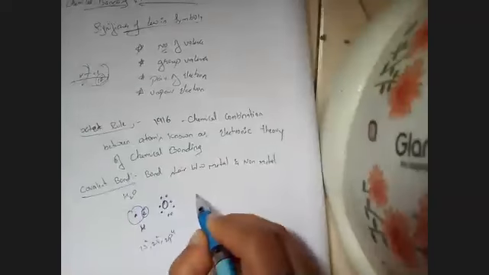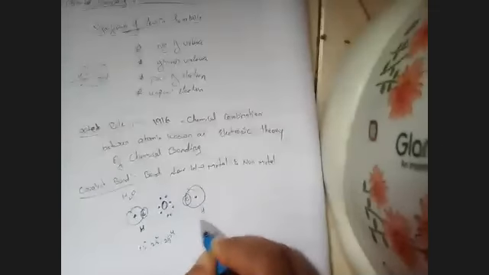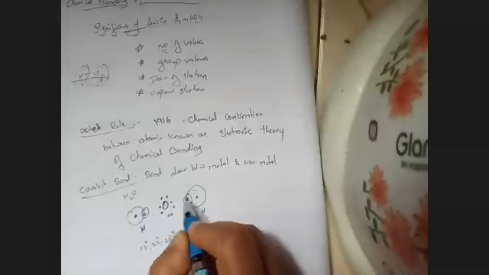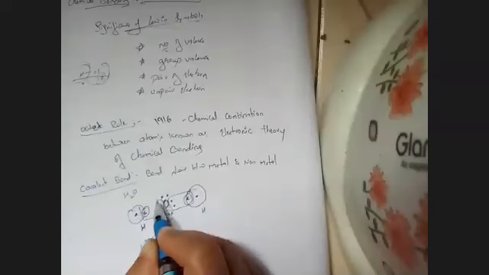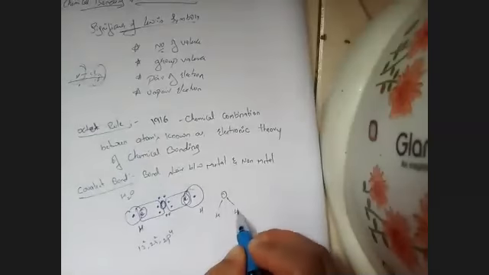So for H2O, if H2O should form a bond, two hydrogens should be there. One electron will combine with the oxygen, and this one with this. So it will make a triangular bond.